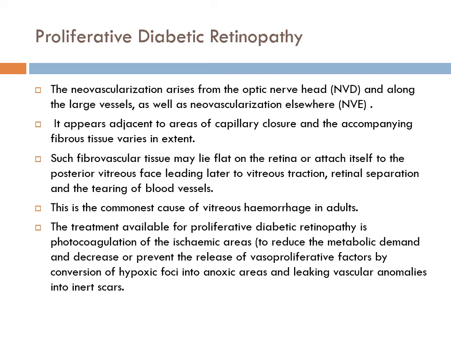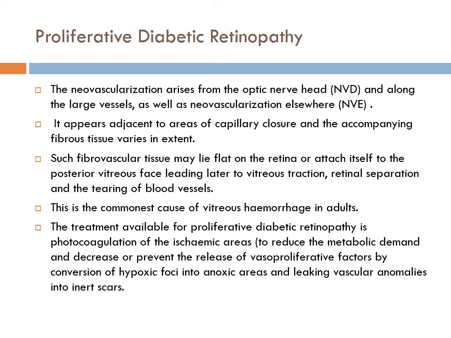Now, what is the mechanism of photocoagulation? Photocoagulation reduces the metabolic demand of the retina. The ischemic areas are literally destroyed by the laser light and converted to necrotic areas. The tissue becomes dead. This dead tissue is in the non-seeing area, the peripheral retina. So central vision is preserved, and because of the development of necrotic areas, the demand